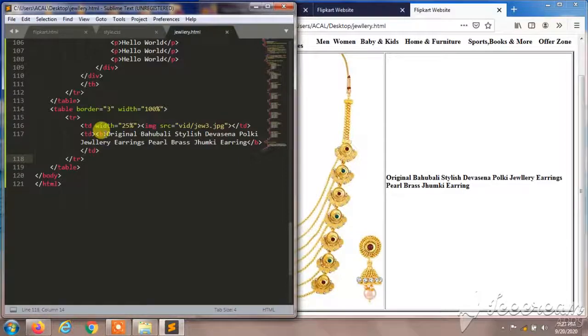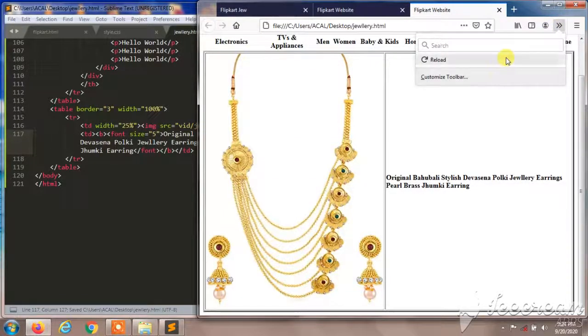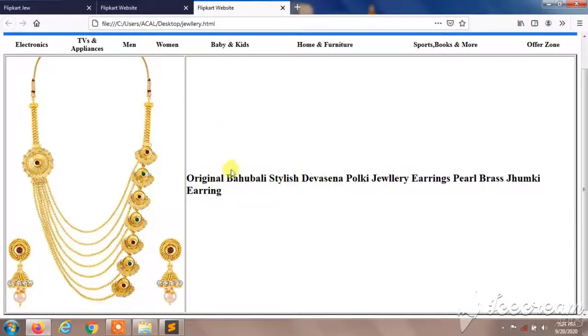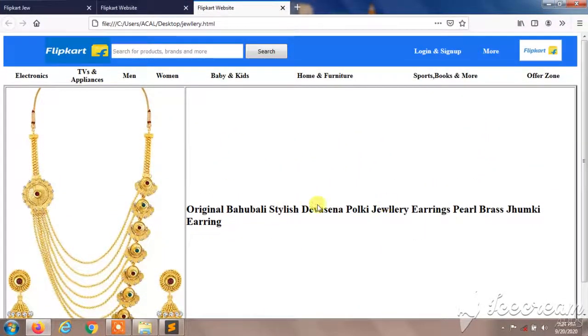I'll give the font here, before original Bahubali, here font command, and in the font I'll give size 5, and I'll close the font command, and I'll reload this. Let's see what will happen. So it appears a little bit bold and big in our web page.